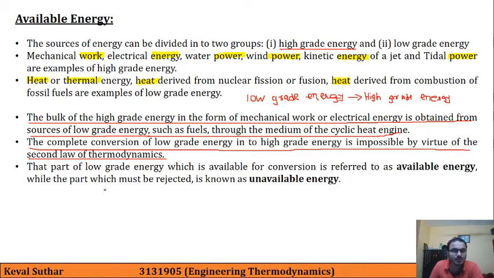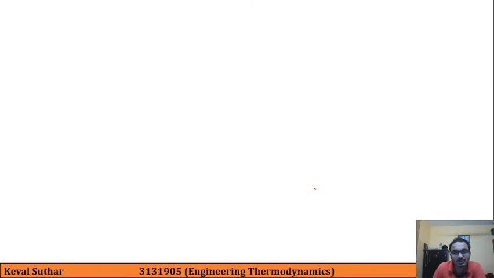That part of low grade energy which is available for conversion is referred to as available energy, while the part which must be rejected to the sink is known as unavailable energy. The part which is not useful is unavailable energy.